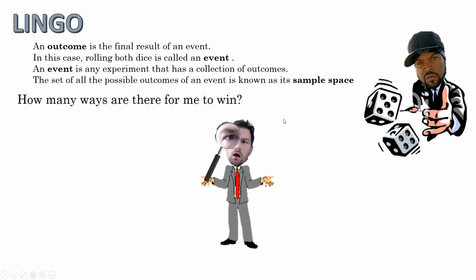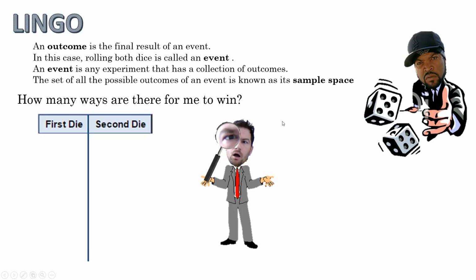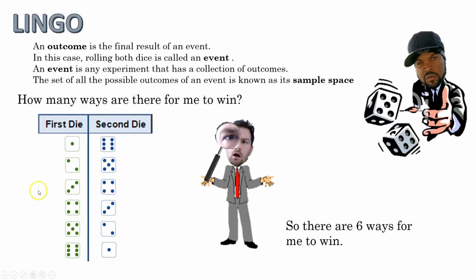So I'm worried about losing my money, so I want to know how many ways there are for me to win this game. If I roll the first die, I can get a 1, 2, 3, 4, 5, or 6. And then, in order to win on the second die, if I rolled a 1 on the first die, and I need to add up to 7 to win, I would need to roll a 6 on the second die. If I rolled a 2 on the first, I would need a 5, and so on. I would need to get my dice to add up to 7. So it looks like there's 6 ways for me to win. So that sounds pretty good. I got like 6 chances of winning, right? Well, I don't know if that's good or bad. Maybe we can find out.